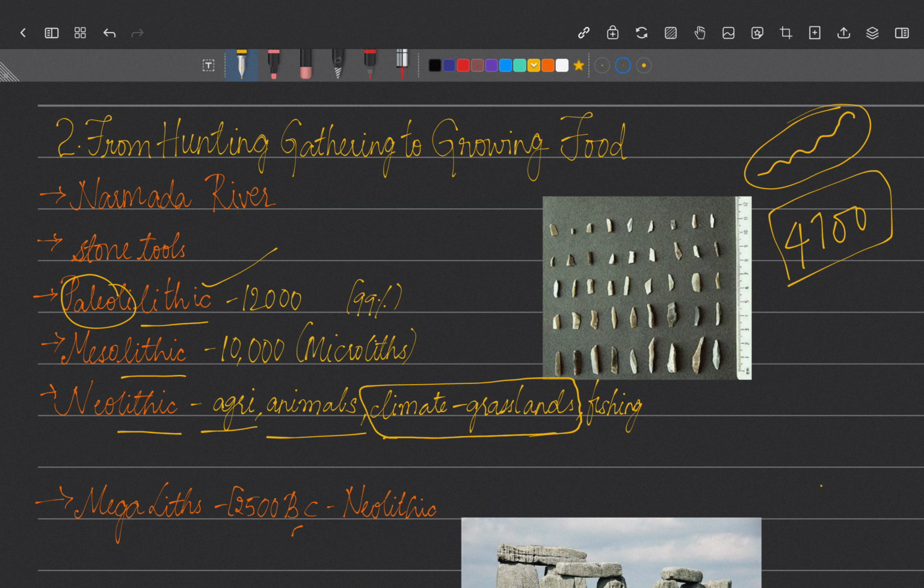So that's why many animals got extinct and the topography of earth has also changed. During the Neolithic period, mainly the earth started to become warm. Sunlight reached the earth and the earth became warmer and warmer. So vegetation started and that formed grasslands. When grasslands come, there were animals like deer, antelopes, etc. So animal rearing was started.